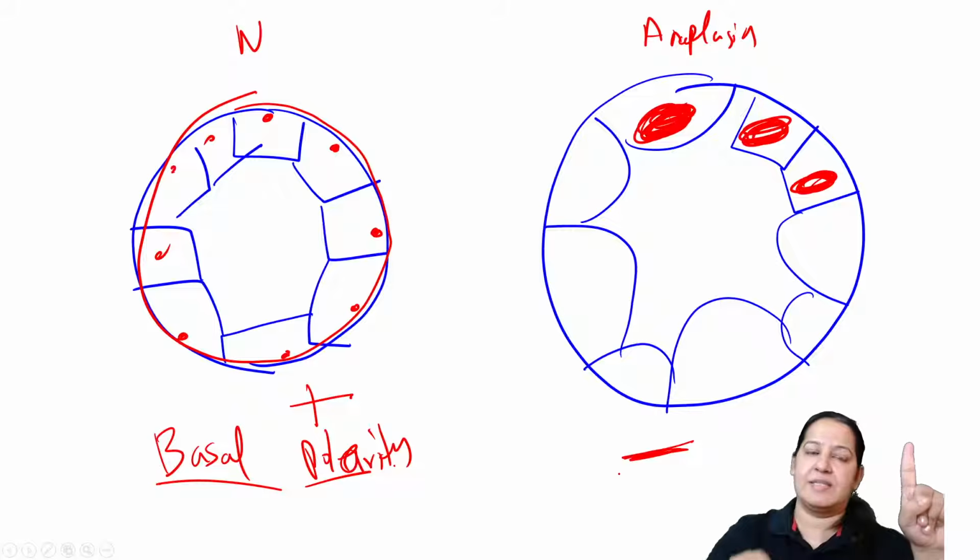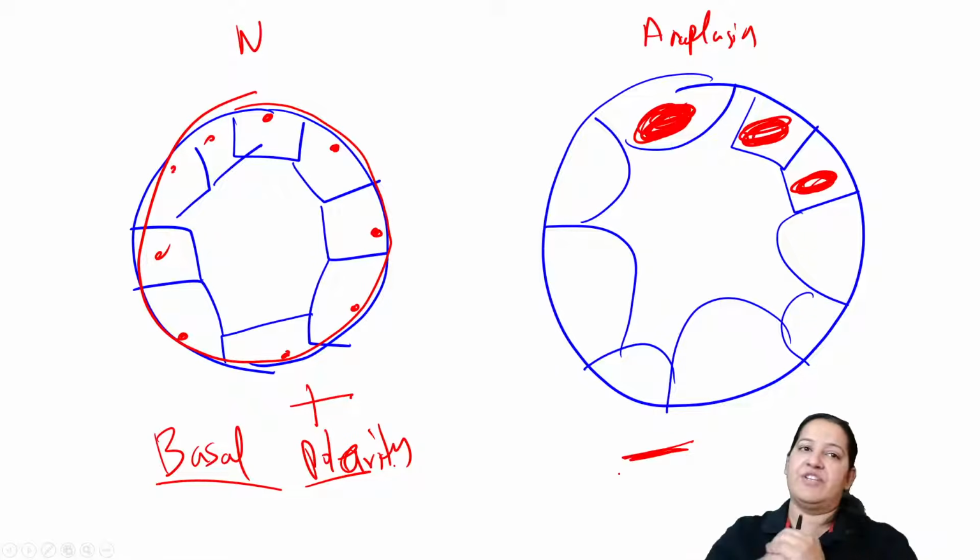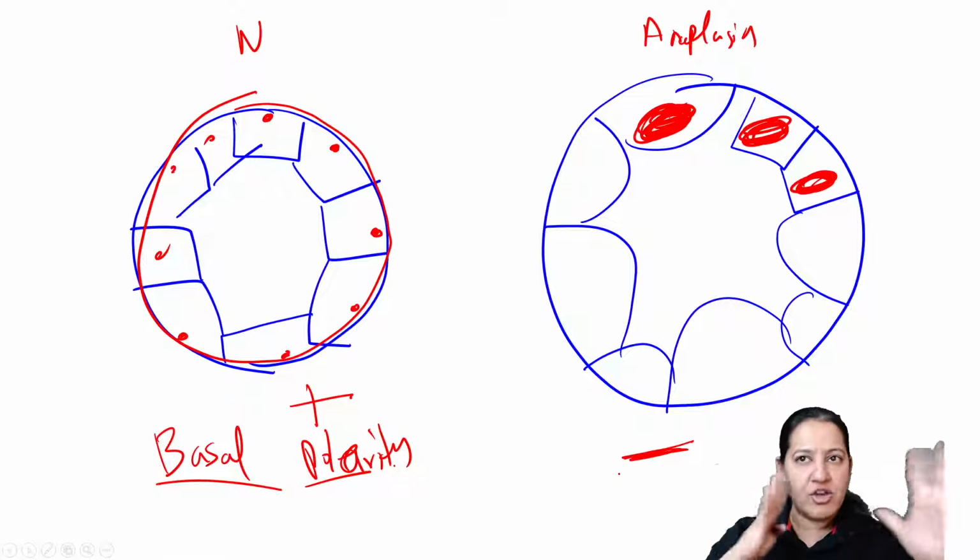That is the first difference. Out of the 10 features, it is the first feature. Give me a thumbs up. So that is loss of basal polarity.